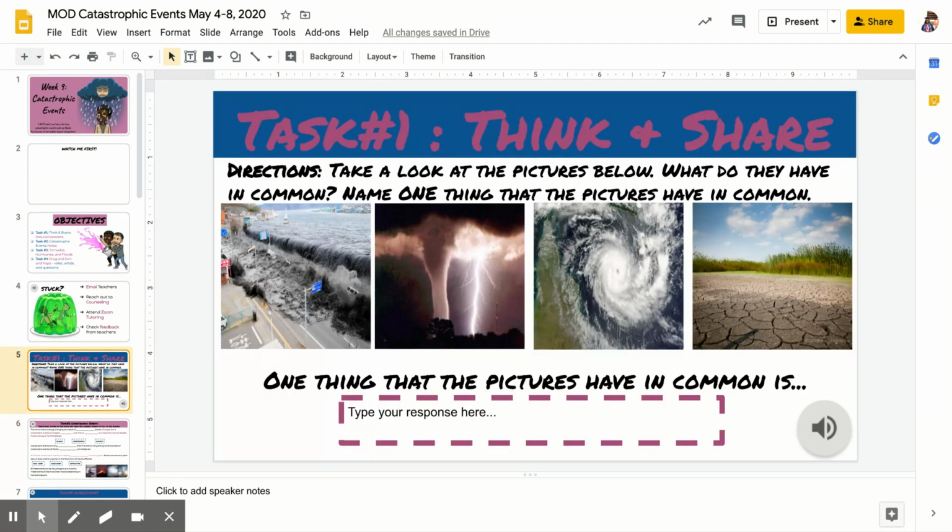So, task number 1 is that think and share, like I mentioned before. What you're going to do is click the audio button at the bottom, and the audio buttons will be on all slides, just like always. Listen to the directions. Then you're going to look at these 4 pictures, and you're going to type in this box what you think they have in common. Please delete the "type your response here." It gets a little confusing if it stays there, but that's where you'll type your response. It's just to show you where to type it. So, look at the pictures, and then tell me what you think they have in common.